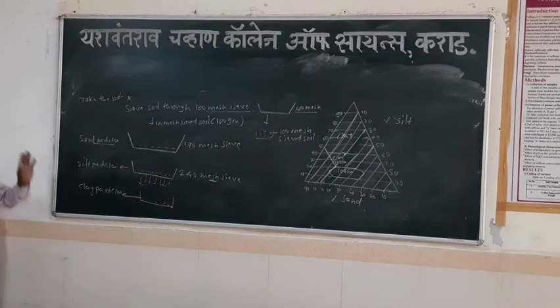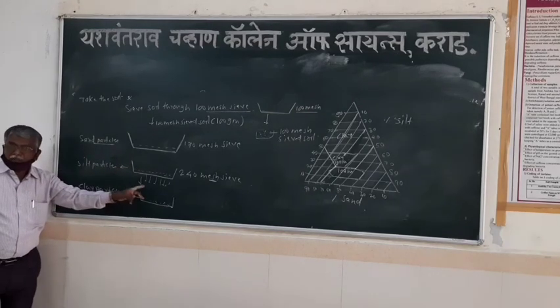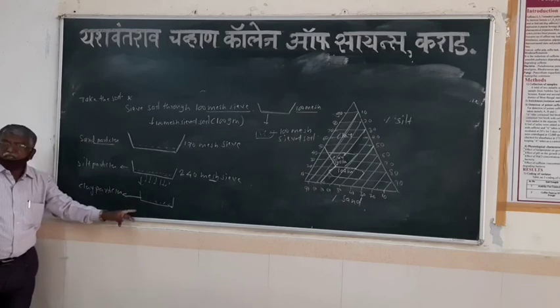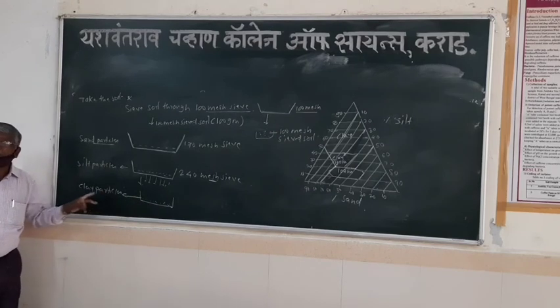Take 100 gram of soil. Pass it through the 170 mesh sieve, then pass it through the 240 mesh sieve. And then the soil which comes at the bottom, in the container, consists of very fine particles, and these particles are called clay particles.